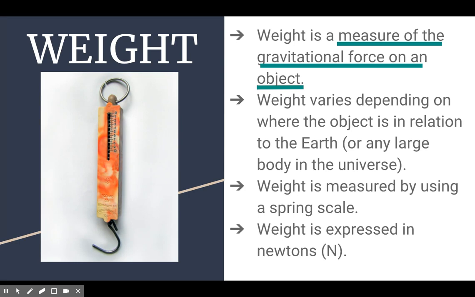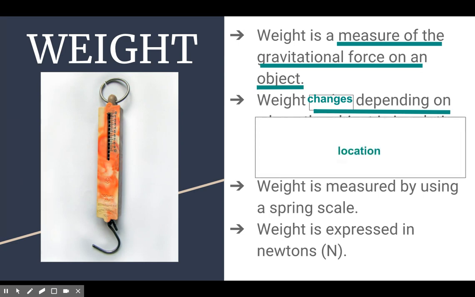Lots of stuff, don't know what all those words mean, so let's change some of them up. Varies depending on, you could change varies to changes. Weight changes depending on location. Now, if I go to California or Australia, my weight's not going to change because I'm still on Earth, and Earth has the same amount of gravity. But if I go to the moon or I go to Jupiter, that's when my weight changes.